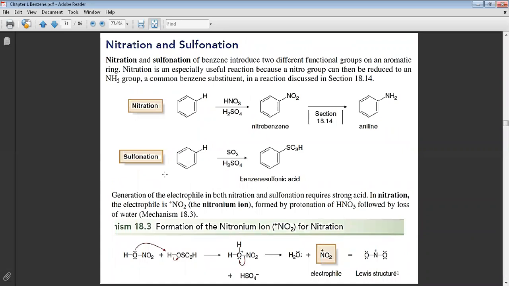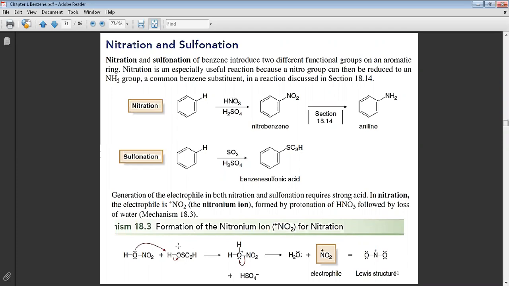Look at the nitration again. Nitration and sulfonation, we take both of them together because no problem. In both of them, we have nitric acid reacting with the strong acid. Look, HNO3 nitric acid, H2SO4 sulfuric acid. The nitric acid will react with the sulfuric acid. Now, the sulfuric acid is stronger than nitric acid.